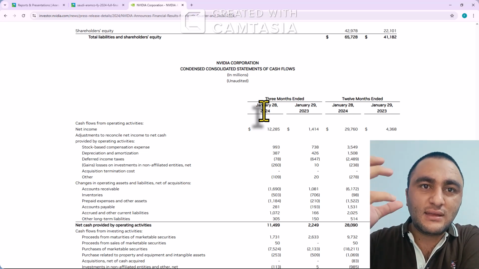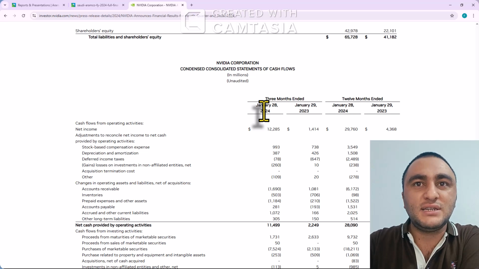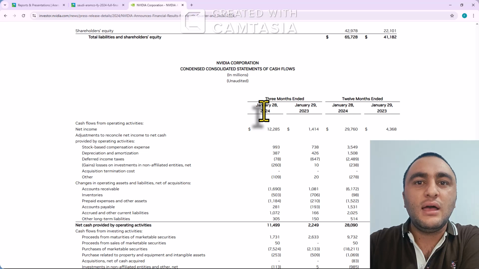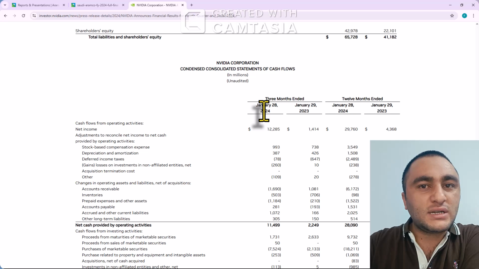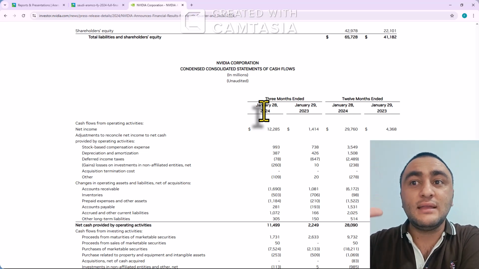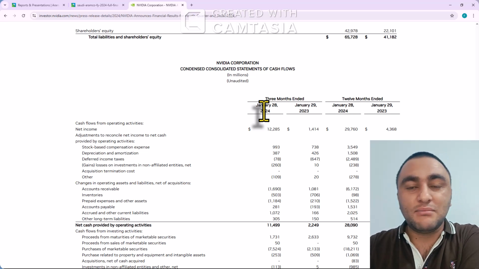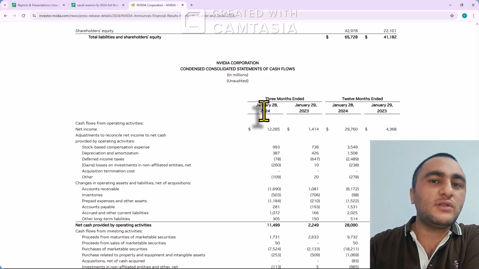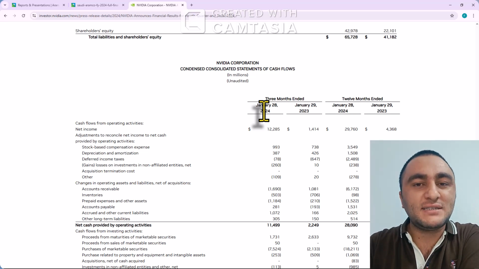Market capitalization is one thing, and the actual company on the balance sheet, on the income statement, on the cash flow is another thing. If your company is very big like NVIDIA, 5 trillion market cap, this does not mean that they have assets of 5 trillion, or that they are earning $1 trillion. No, because of their shares, people, the investors, the public, the stock exchange, the market see this company as valuable, and they purchase the shares of the company. They purchase, and the demand for shares increases, so the value of shares is increasing.